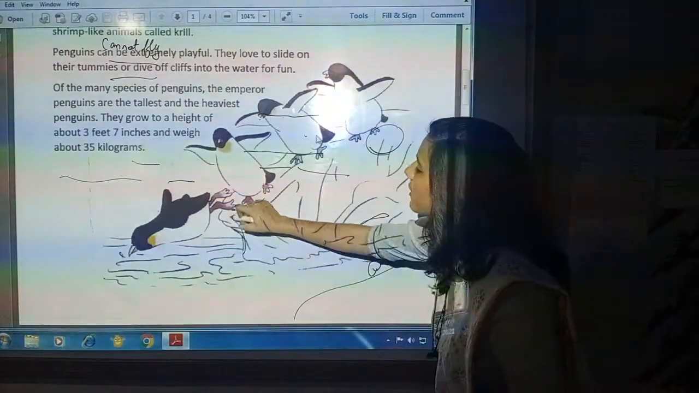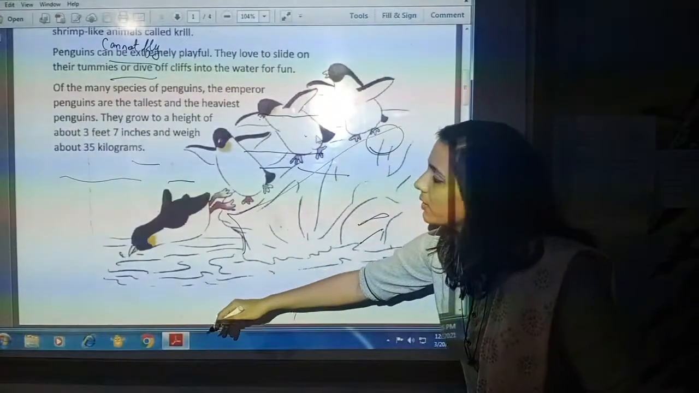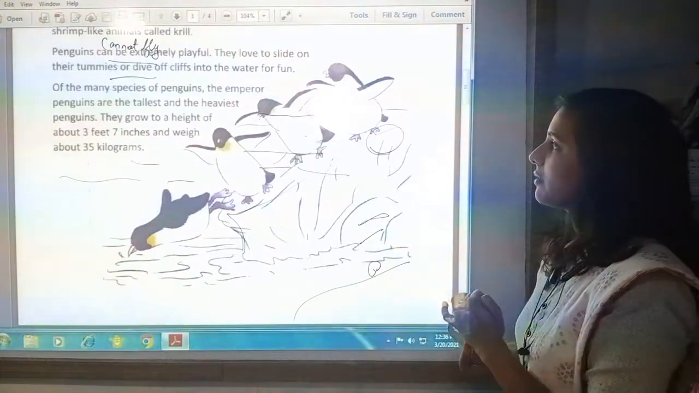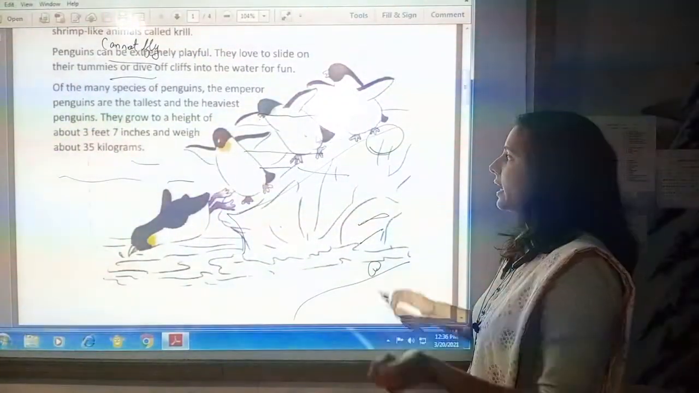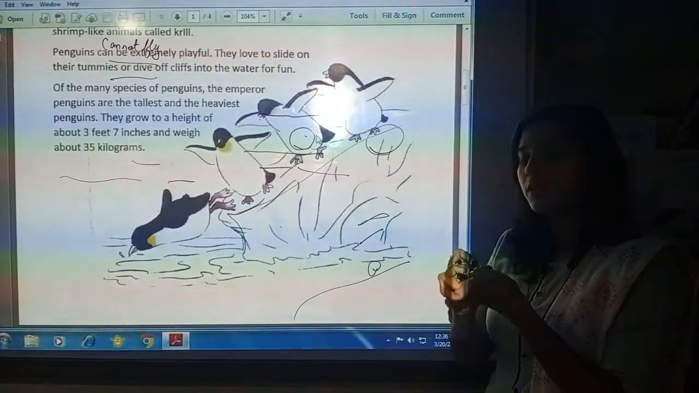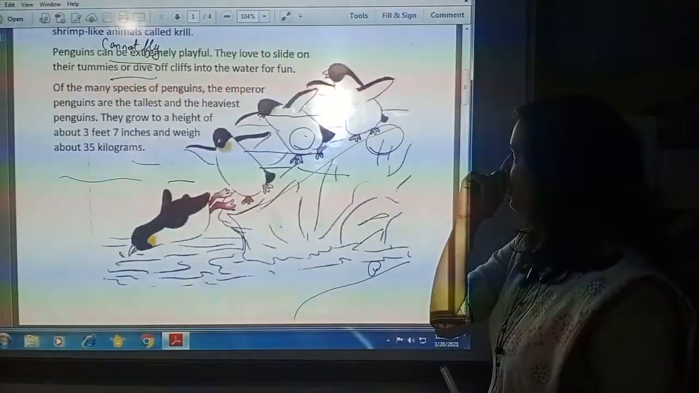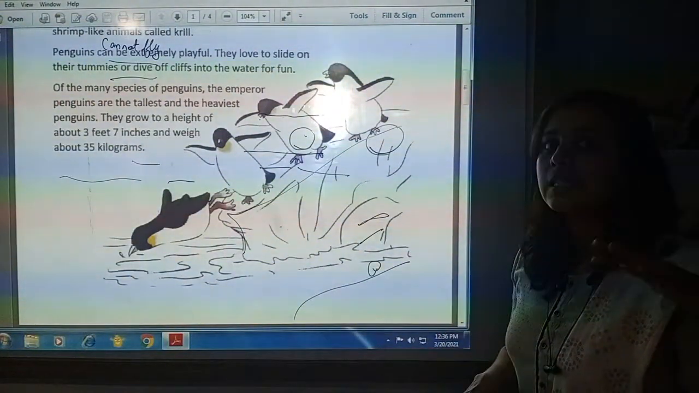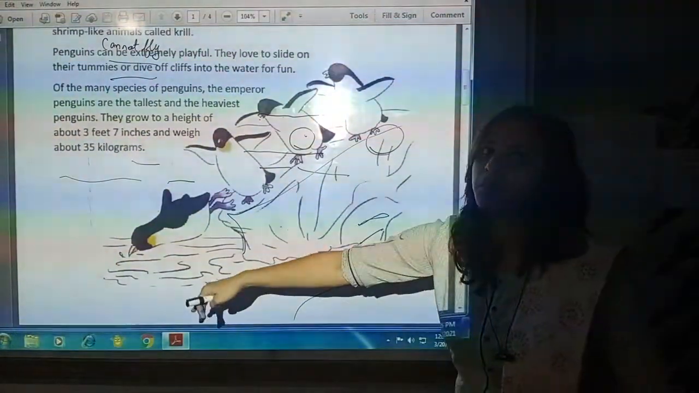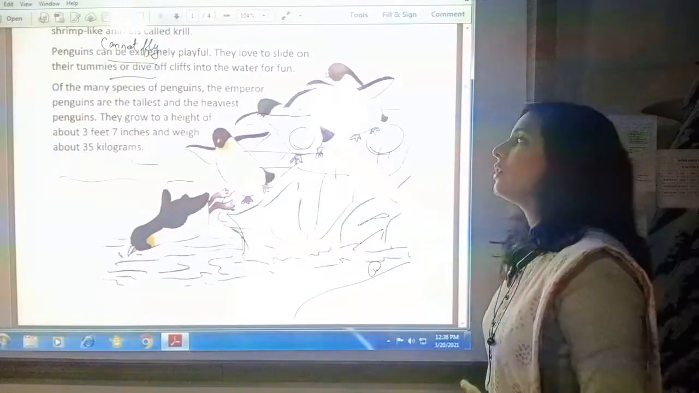Here you can see the cliff. From these rocks, they jump into the water. That is called diving. And sometimes they slide on their tummy, on their belly. They like to do this kind of fun activities and they are very playful. What do they do to play? They slide on their bellies and they jump from the rocks, from the cliff into the water. They dive into the water.